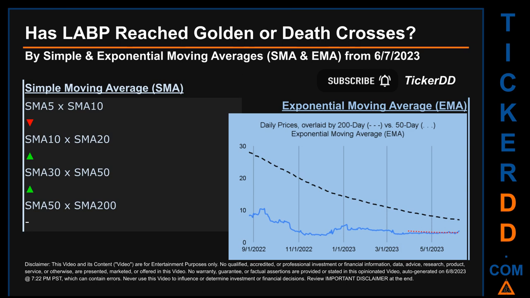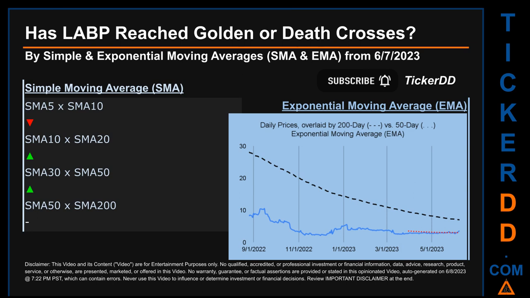Has LABP price reached golden or death crosses? Golden cross and death cross are basic signals that compare average prices across two specified trade day ranges, a short-term versus a long-term range. For example, 5-day versus 10 trade days. Essentially, a golden cross is a bullish signal. It appears when a ticker's short-term moving average crosses above its long-term average.